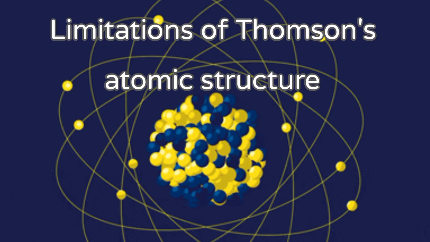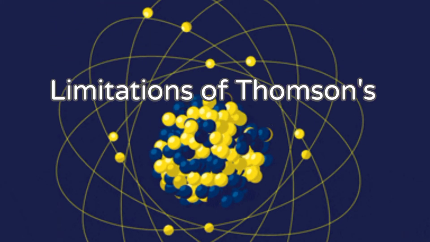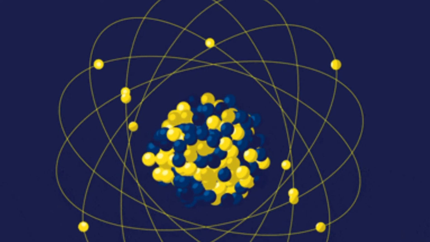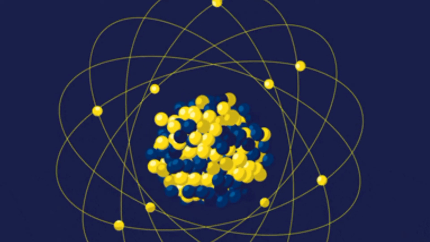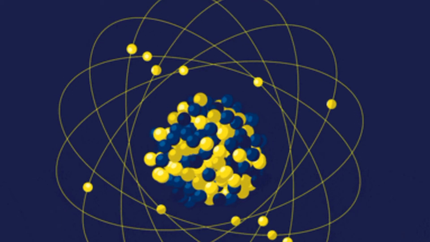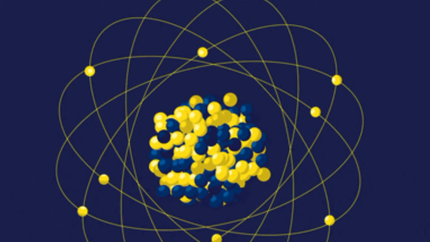Limitations of Thomson atomic structure. Thomson's atomic model does not clearly explain the stability of an atom. Also, further discoveries of other subatomic particles could not be placed inside the atomic model.